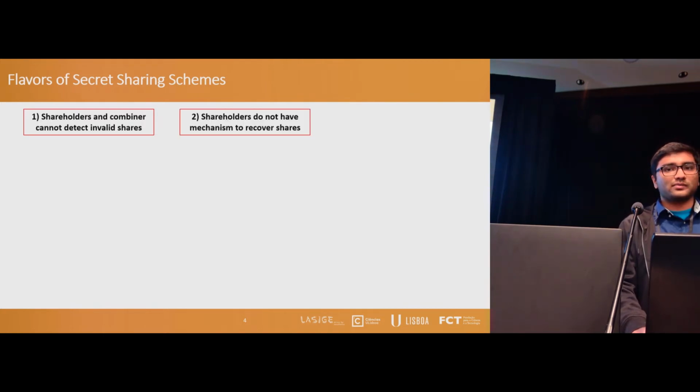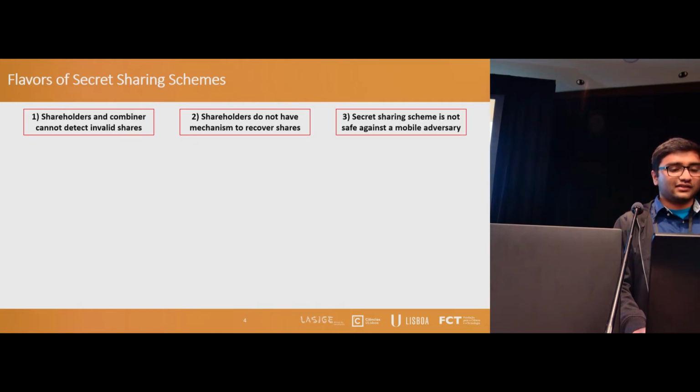The second problem is that shareholders in this scheme do not have any mechanism to recover their shares without the client redistributing the secret. And the third problem is that in a long-lived system, a mobile adversary, given enough time, will be able to compromise the minimum number of servers and their shares needed to reconstruct the secret.